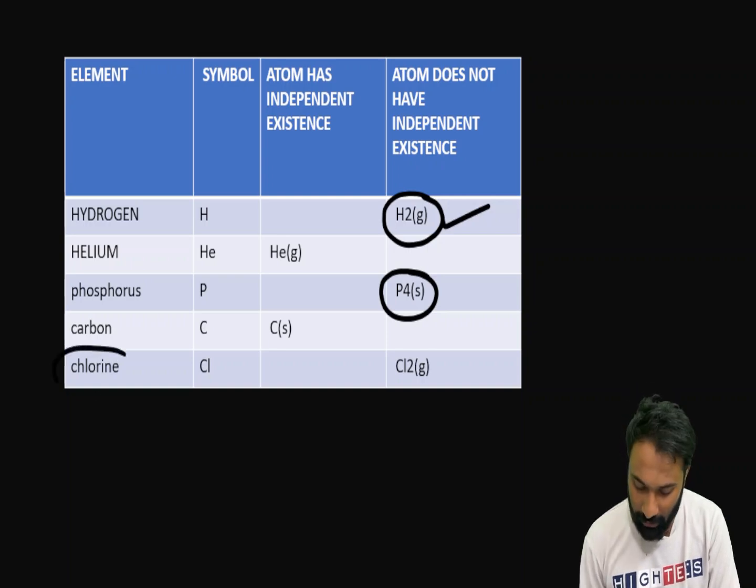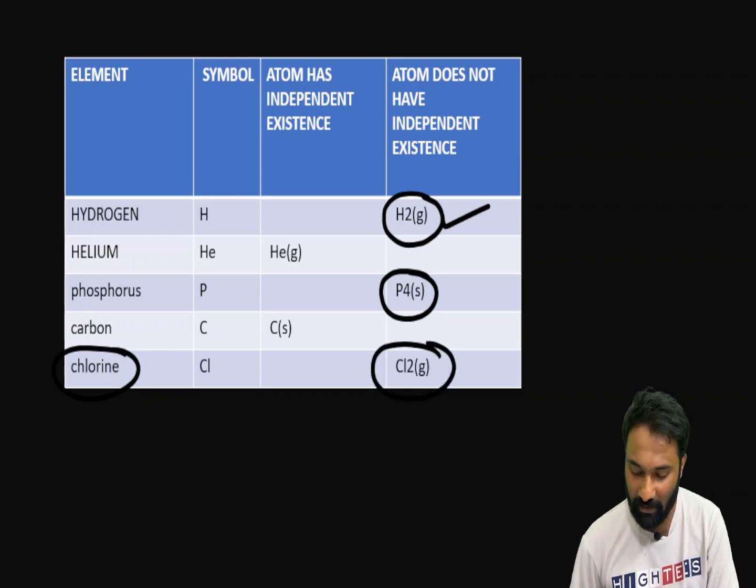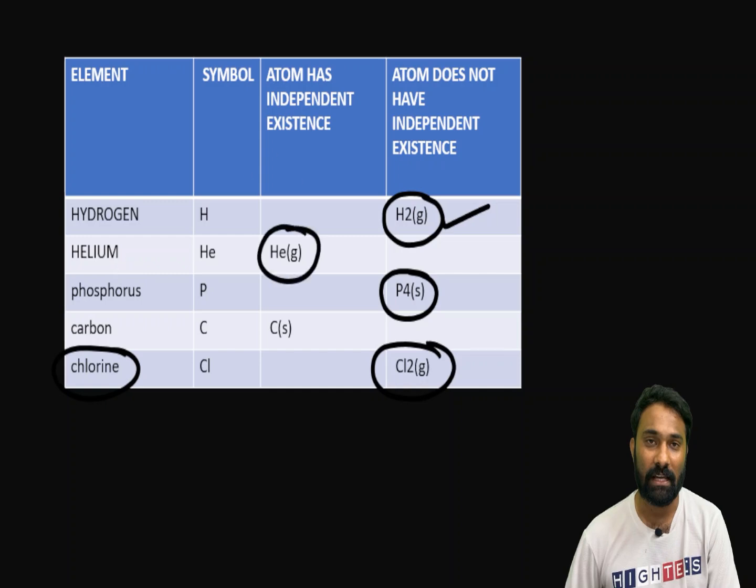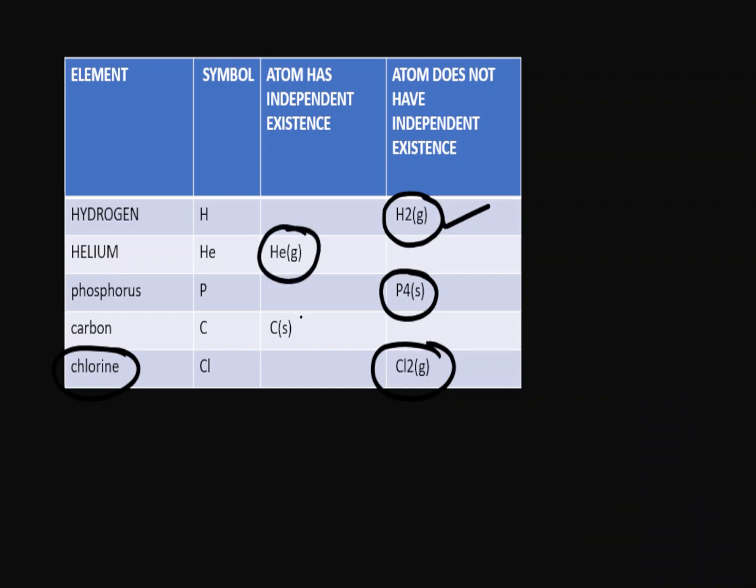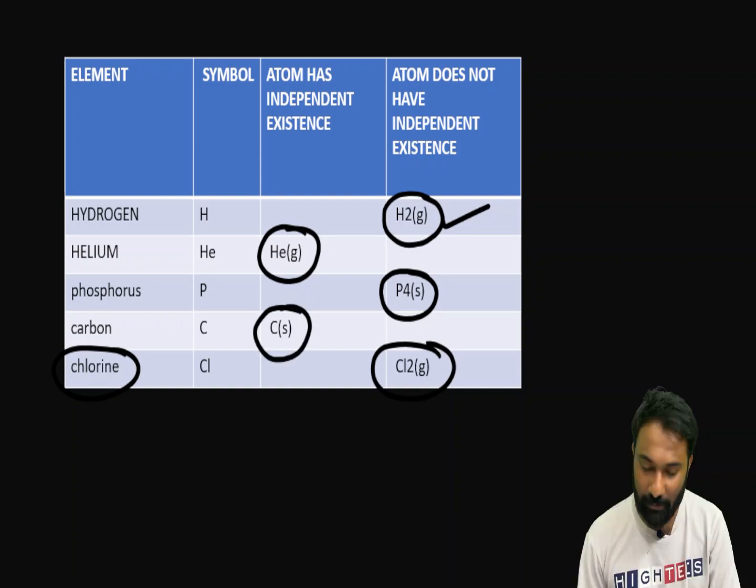Chlorine also does not have independent existence, and it exists in nature as Cl2 gas. Clear? That's the reason helium has independent existence and stays as it is. And carbon also has independent existence, and it is in the carbon solid.